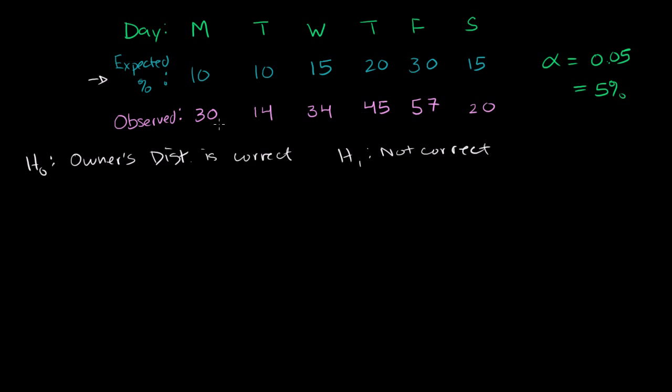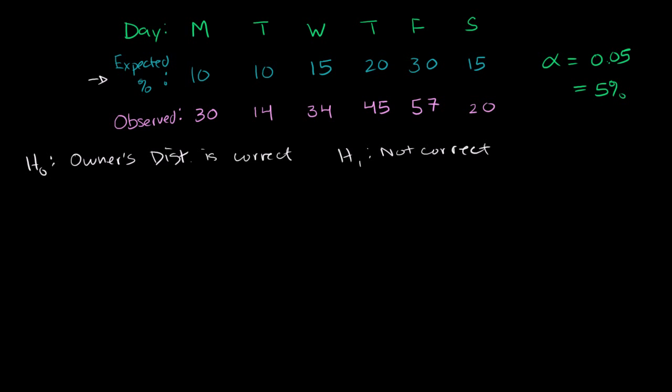If the probability of getting a result like this, or something less likely than this, is less than 5%, then I'm going to reject the null hypothesis, which is essentially just rejecting the owner's distribution. If I say, hey, the probability of getting a chi-square statistic that is this extreme or more is greater than my alpha, my significance level, then I'm not going to reject it. I'm saying, well, I have no reason to really assume that he's lying.